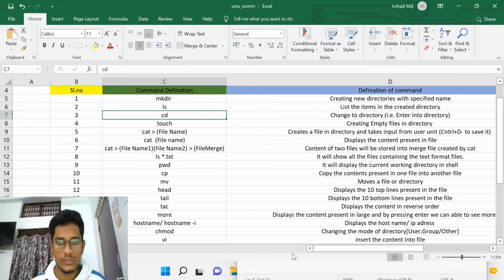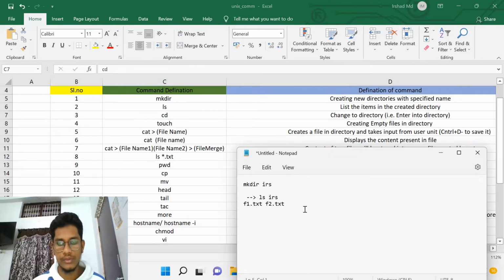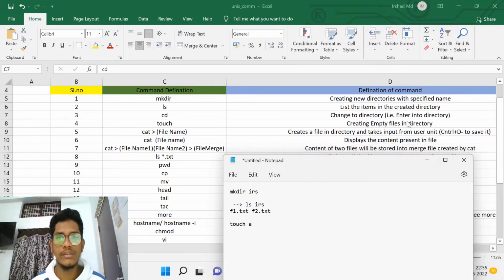Third is changing of directory. But first, for creation of files, there is touch. The touch command is used to create empty files, meaning there should be no data in them.